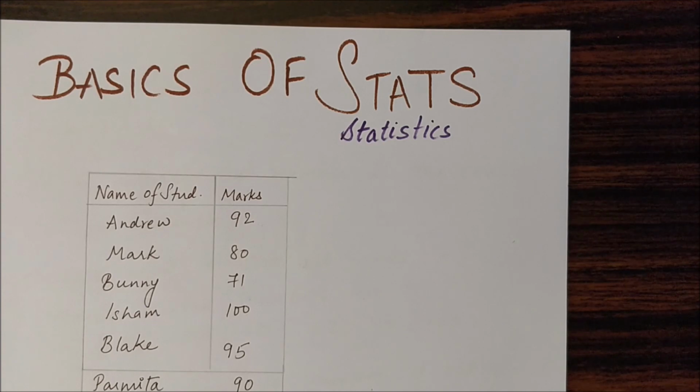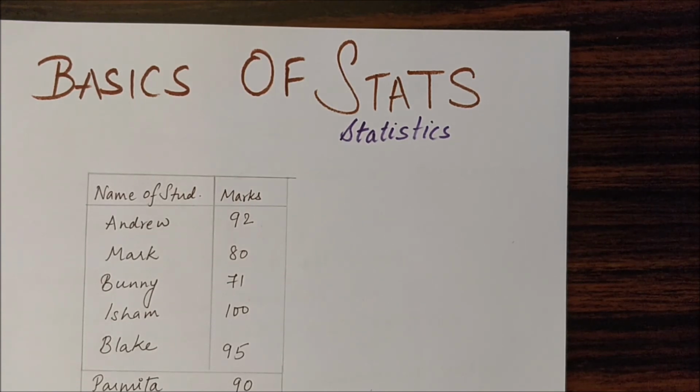Just to say you are the best in class, you should know the marks of all the students who are behind you. Or to say you are average in class, again you should know the marks of all the students. I am Parmita and I'm getting a score of 90 out of 100 in maths, but I don't know whether I'm good or bad. Maybe I'm the worst one, maybe I'm the best one. Now let's go to the class and check out the marks of the other students.